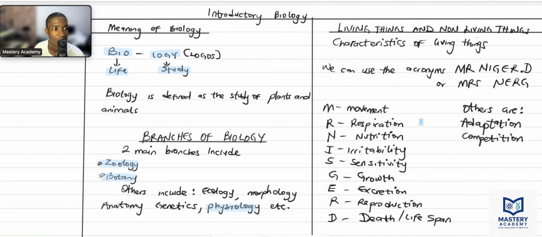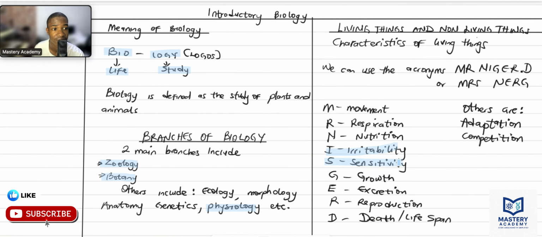Now, we have the next one, which is I, which is irritability from Mr. Nigerd, and S from Mrs. Nedge. Now, don't forget, these two mean the same thing. They are literally the same thing. You can learn either the Mr. Nigerd or you can learn the Mrs. Nedge. Any of them works perfectly for your exams, just in case you see something like this, just to recall the characteristics of living things.